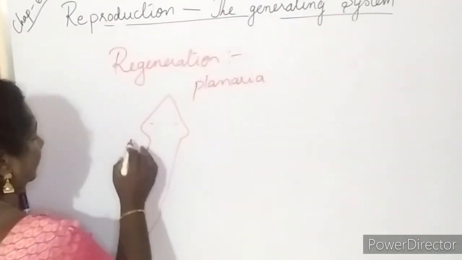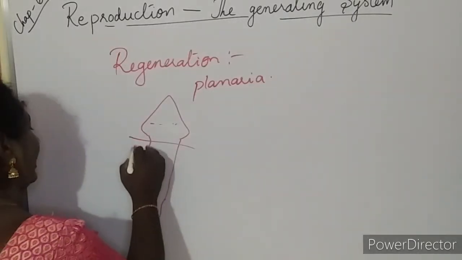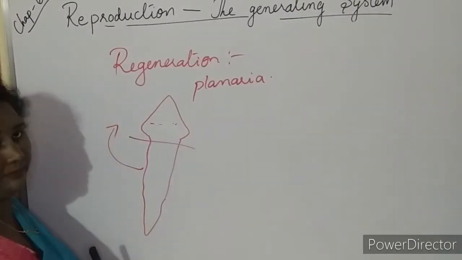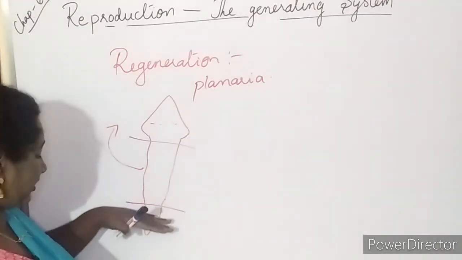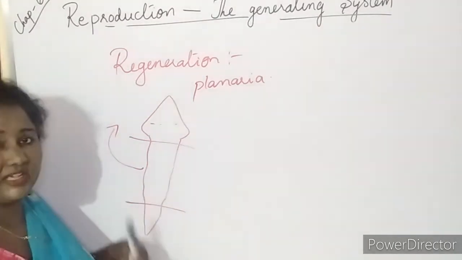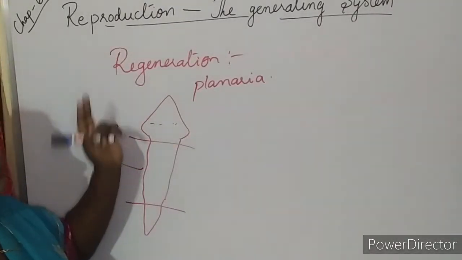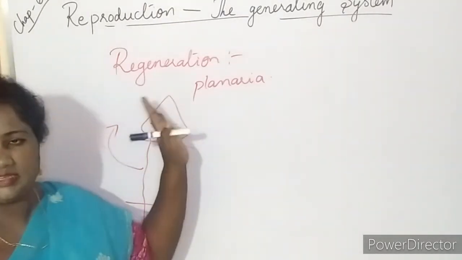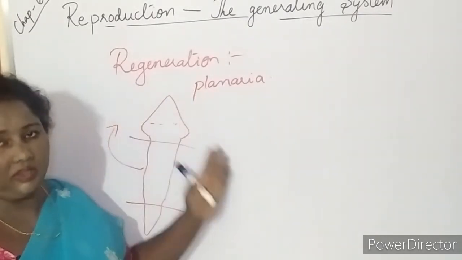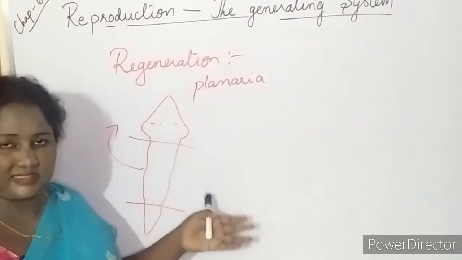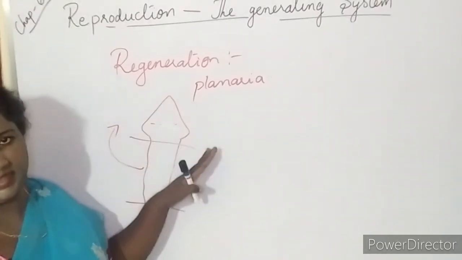Suppose the head part is cut, the tail part has the tendency to develop the head. Suppose the tail part is cut, the tail will regenerate. Such ability is there in planaria, and such a mode of reproduction is called regeneration. If any organism is accidentally cut, the cut part will grow again.